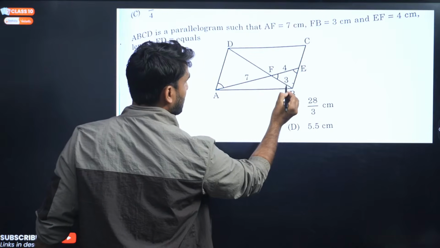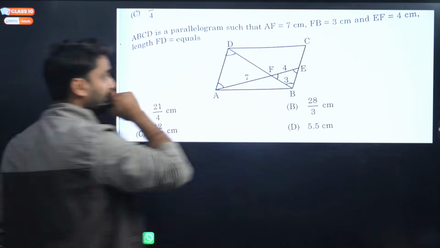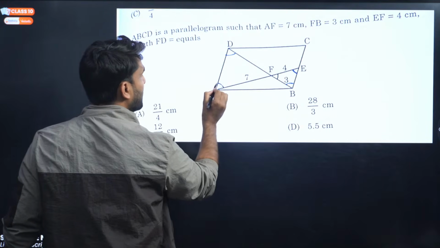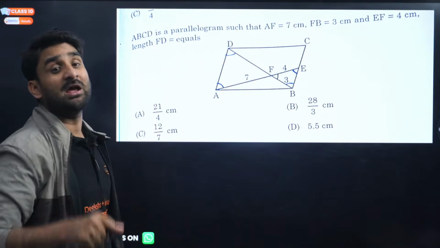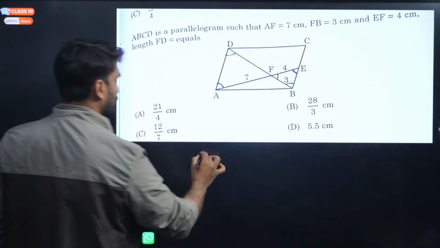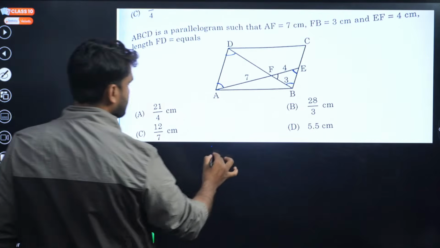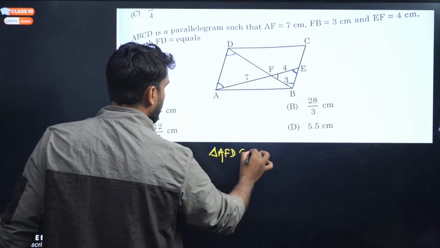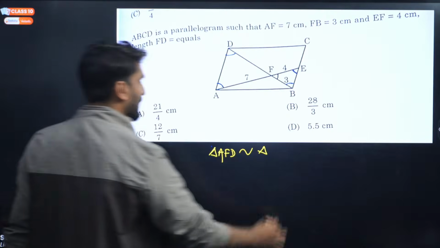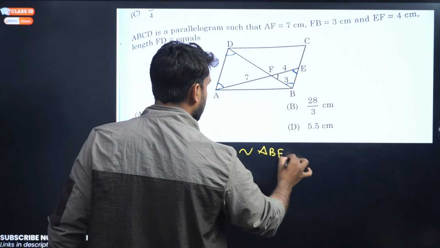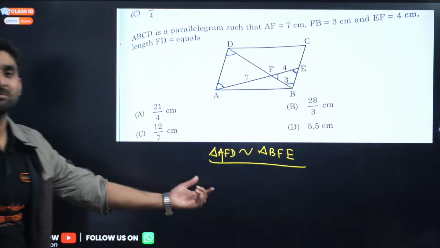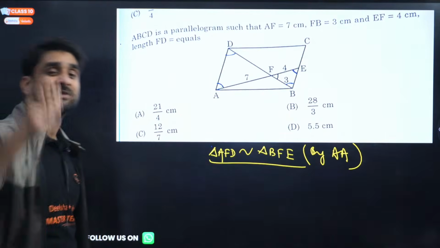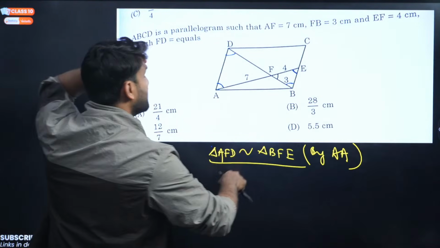Now, if ABCD is a parallelogram, so my dear champion, this angle will be equal to this angle by alternate angles. Right, and this angle will be equal to this angle. So if two angles are equal, then the triangles will be similar to each other. And if the triangles are similar, can we write here triangle AFD will be similar to triangle BFE. Yes, my dear, both the triangles are similar. Why? By double A similarity. Why? Two angles are equal to each other.